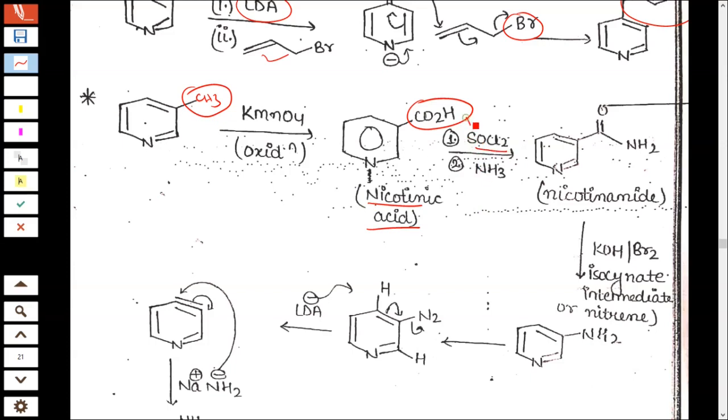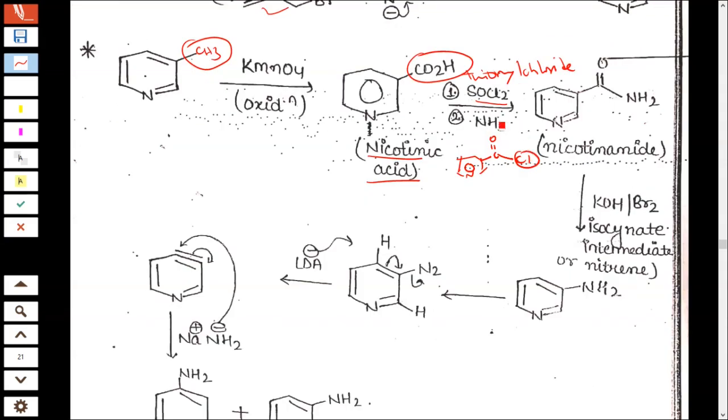Thionyl chloride, you will get a chloro compound. And this chloro compound treated with ammonia, you will get the NH2 compound, nicotinamide. This treated with KOH and Br2 is a Hofmann rearrangement. You will get NH2. CO will be eliminated, and you will get NH2.